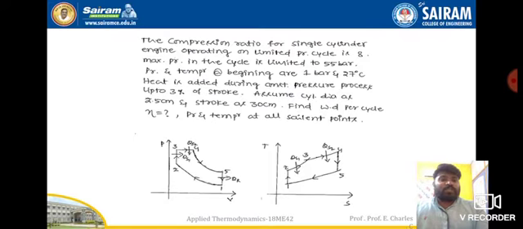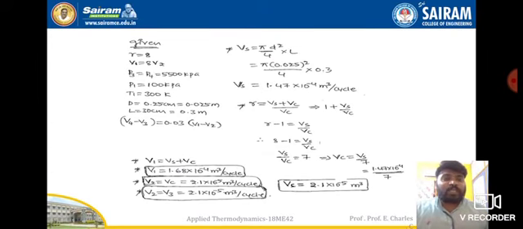So this 3 to 4 process is heat addition, that is Qs of 3 to 4 process is equal to 3%. That means 3 by 100 into V1 minus V2. So that is what the equation is written here: V4 minus V3 is equal to 0.03 of V1 minus V2. V1 minus V2 is stroke volume, right?